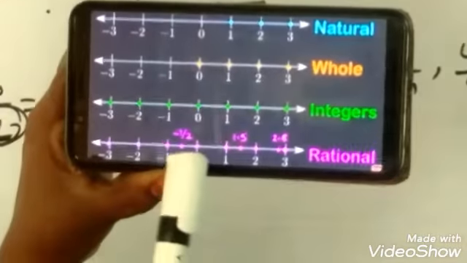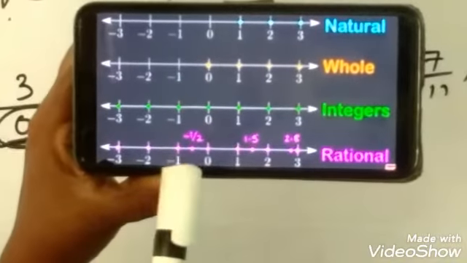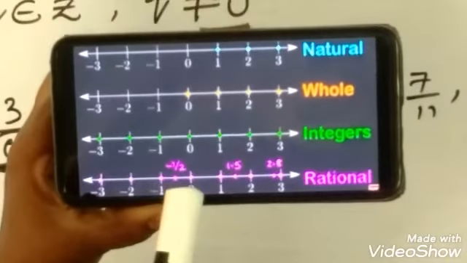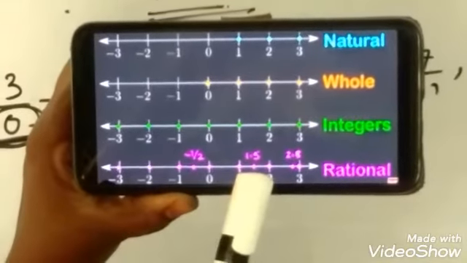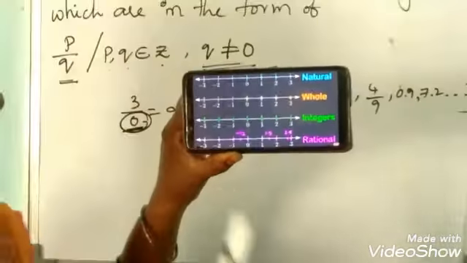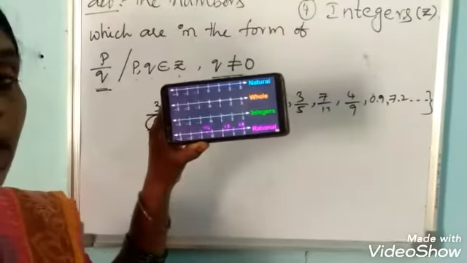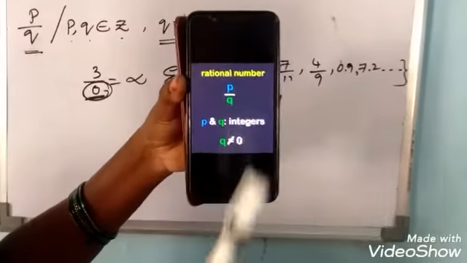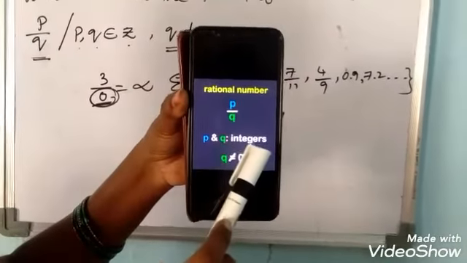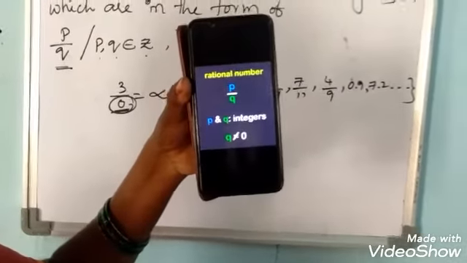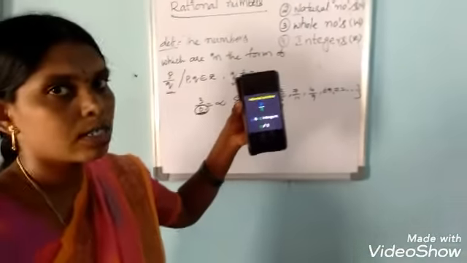Now here see 0, 1, 2, 3, -1, -2, -3 and -1 by 2, which is between -1 and 0. -1 by 2, 1.5, 2.8, these all are in the rational number set. It is the total rational number set. A rational number is in the form of p by q, where p and q are integers and q is not equal to 0.